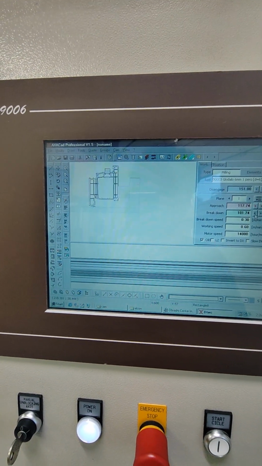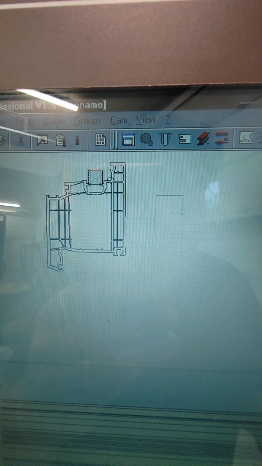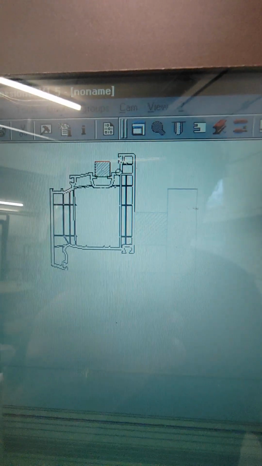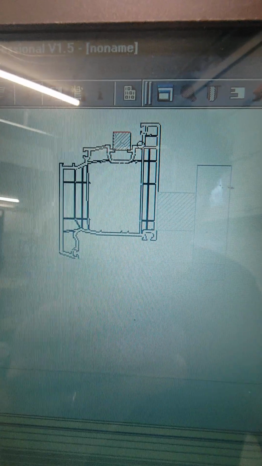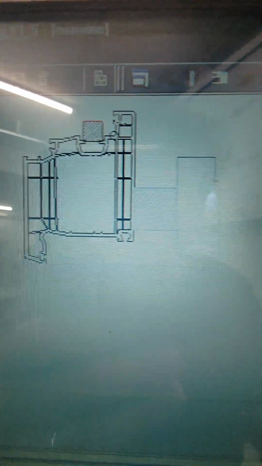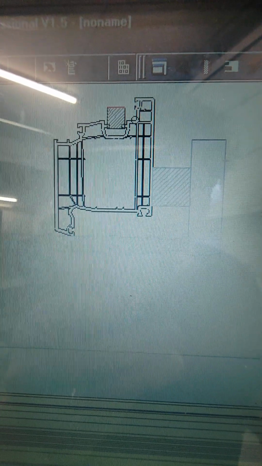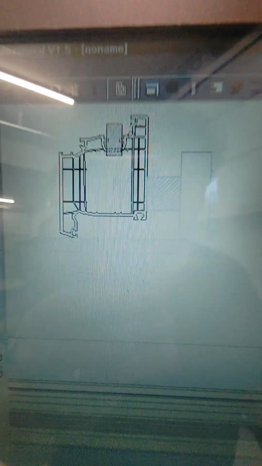How deep does it cut? We want to cut that first line, and we will put it to cut this. The first chamber, okay.